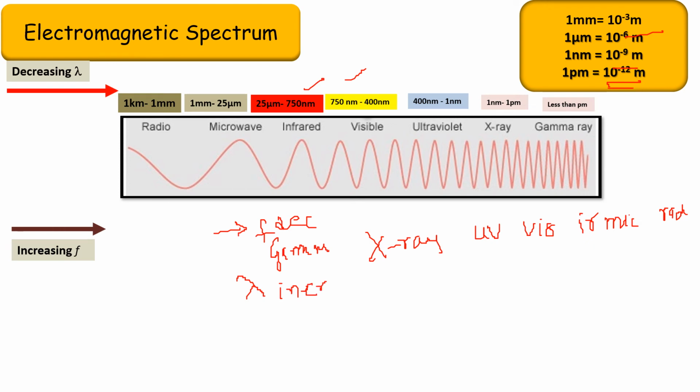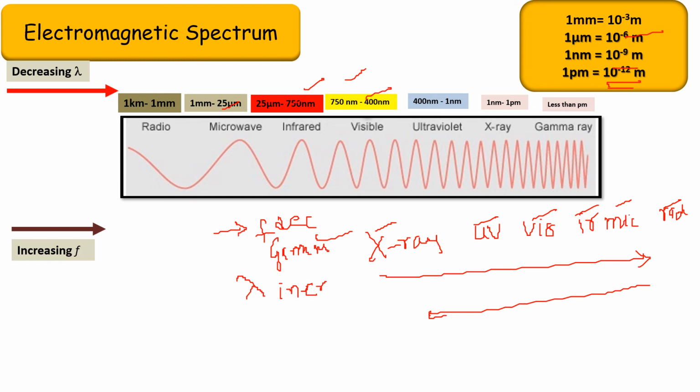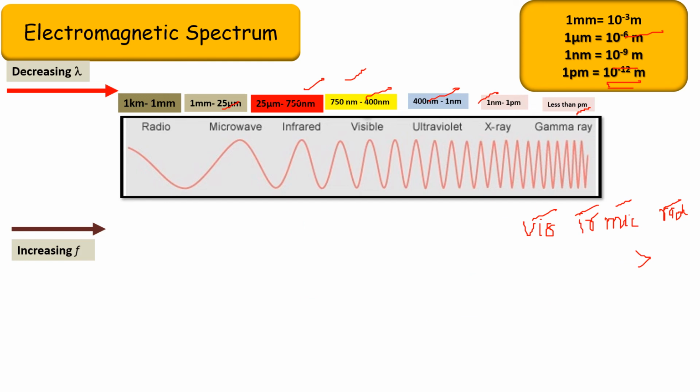So this is how it goes. You should be careful what way you are talking about. Any way you can talk, what is important is that you should remember the sequence. You can go this way or this way: gamma, X-ray, ultraviolet, visible, IR, microwave, radio, or else radio, microwave, infrared, visible, ultraviolet, X-ray, gamma ray. Radio is always the maximum wavelength and gamma ray is the minimum wavelength. It starts with 1 kilometer for radio and ends at less than 1 picometer for the gamma ray.